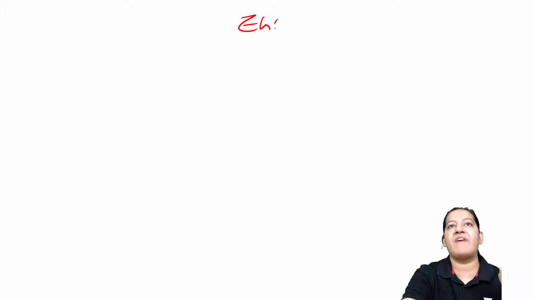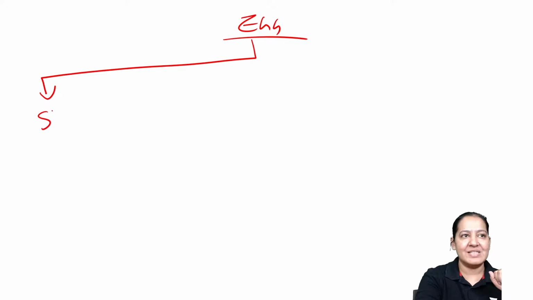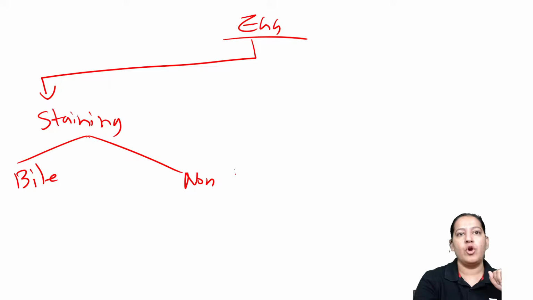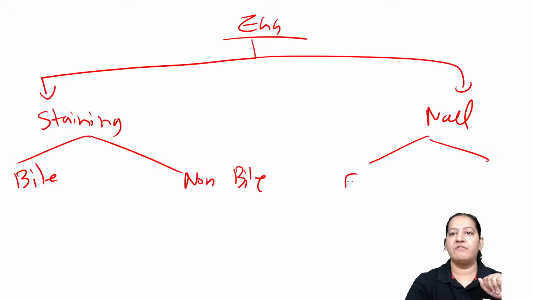Okay, let me summarize. Let me give you the summary of eggs. Everyone take your notebook and note it down. Eggs को divide करो based on staining, bile stained or non-bile stained, right? And divide करो whether they float in NaCl or they do not float, the ones which float and the ones which do not float.